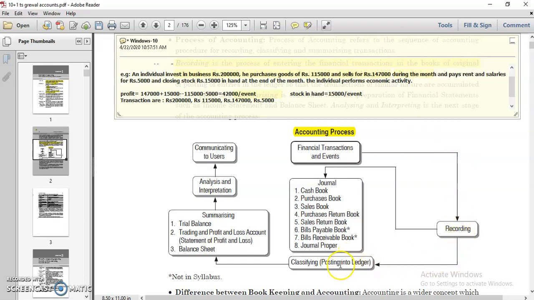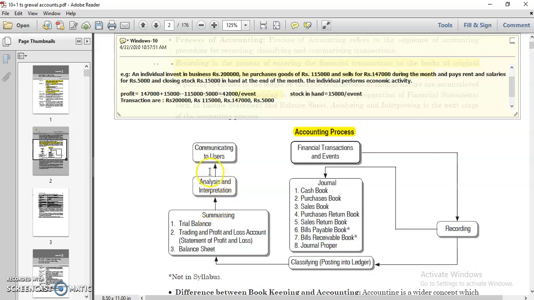Then you classify into the ledger, meaning transactions of similar nature are divided into one account. All the cash transactions come into the cash account, all the bank transactions come into the bank account. Then you make a summary, meaning you prepare your trading and P&L account and balance sheet, your financial statements. Then you check whatever you gained after completing the business activities. Then you analyze whether you have earned what you targeted or not. Is there any deviation? Then you have to check that deviation.